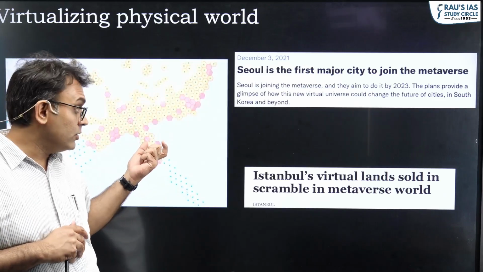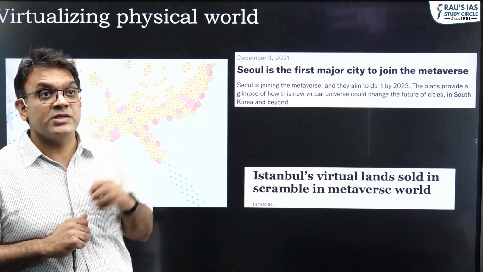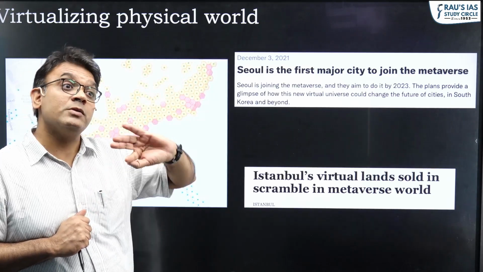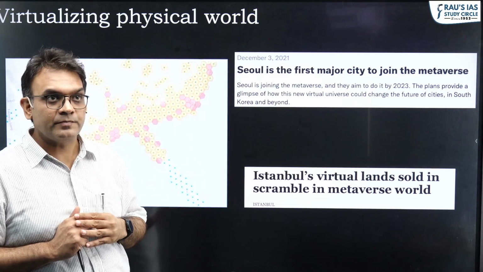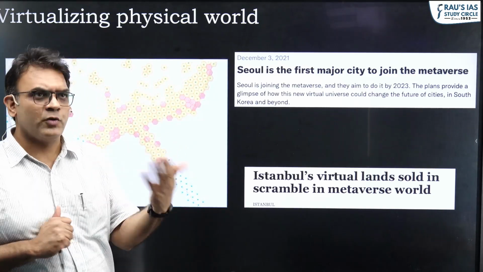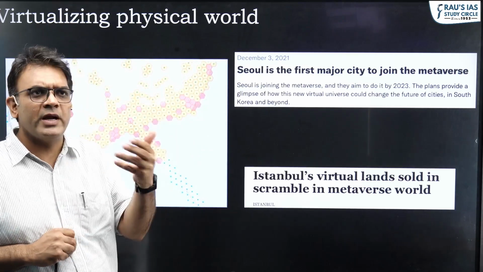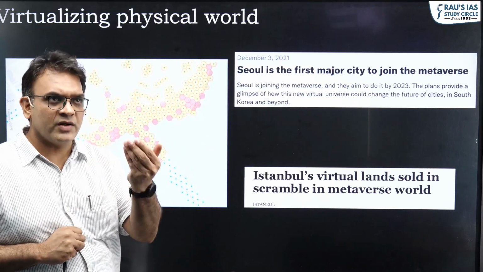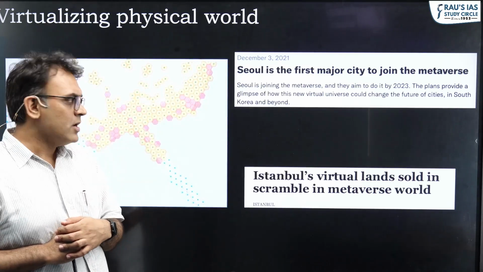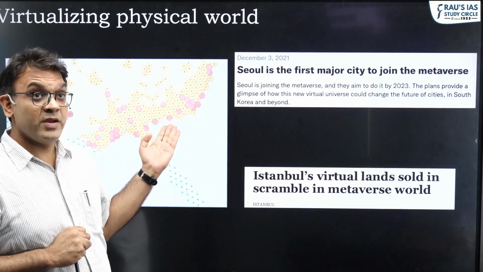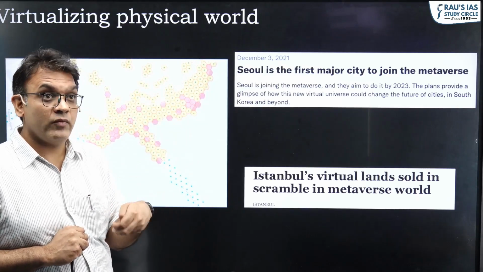In fact, the Web 3.0 applications are going to make it possible for not only exchange of information, but exchange of assets also. So you can represent assets on the internet, which is not possible right now, but this is going to be guided by the NFTs. That is the significance of non-fungible tokens driven by blockchain. This is what is being done in Istanbul, meaning you don't have to physically be there.